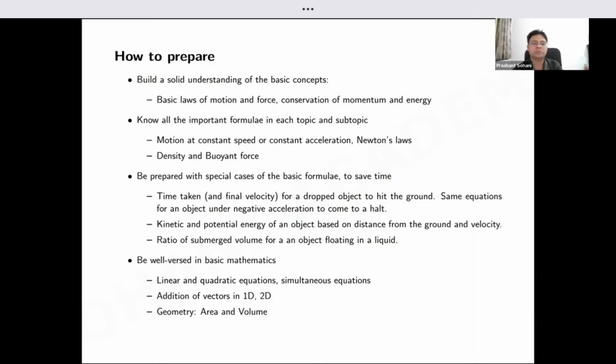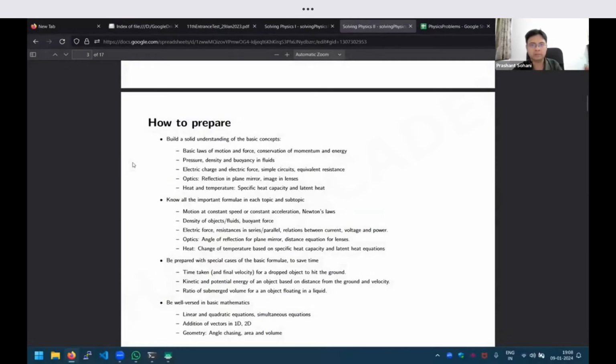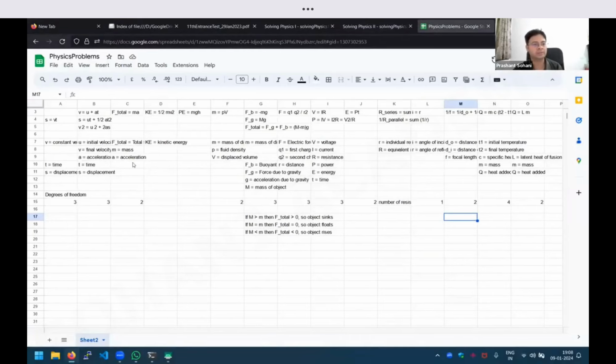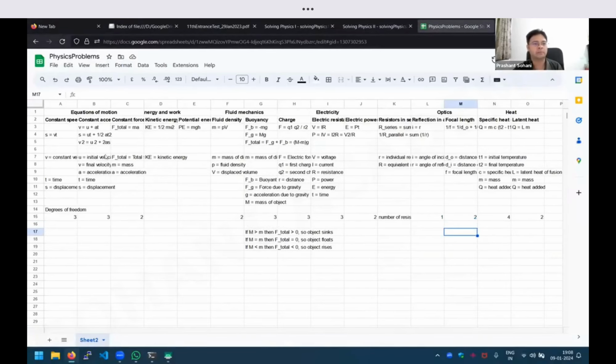You should not copy somebody else's notes, because they may present the data in a different way than you would like to. Just to share an example, even I have prepared my own revision notes. If I show you how I like to write the equations, I have created a table format where, column by column, I have given one formula or one set of related formulae. What are the variables? There is a concept called degrees of freedom, which I will explain soon. And like that, topic by topic, I have prepared my own revision material.